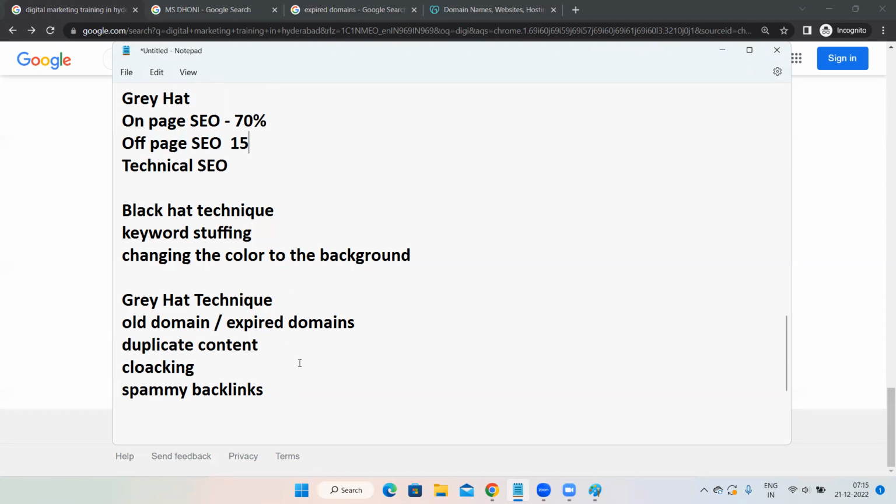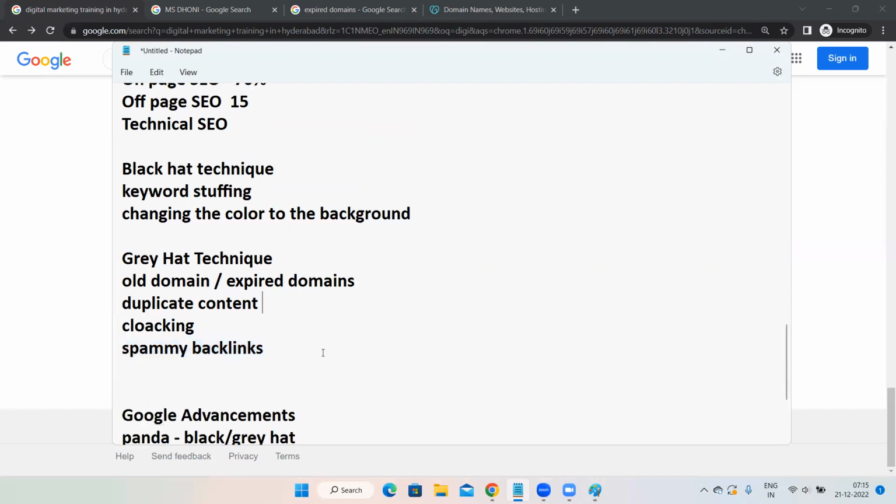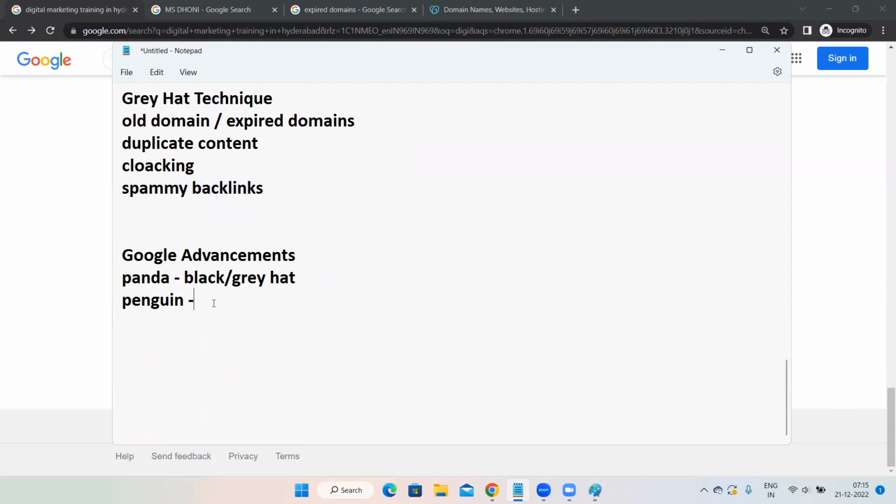There is one more technique called spammy backlinks, and that is also a gray hat technique. So Penguin is an update: in case you perform spammy backlinks, Penguin is going to hit your site. Panda hits your site if you perform black hat or gray hat techniques, while Penguin only concentrates on spammy backlinks. If you're performing this spammy backlinks gray hat technique, then Penguin is going to hit your site. That is Penguin.